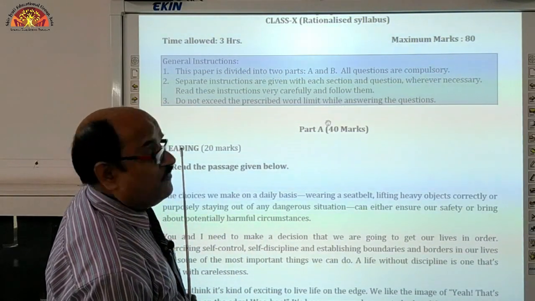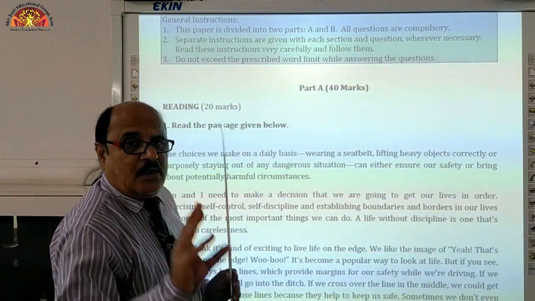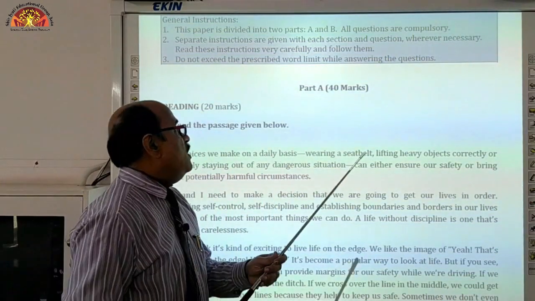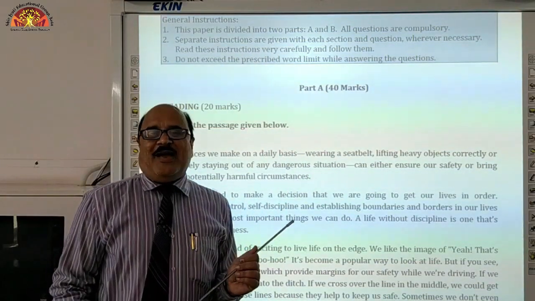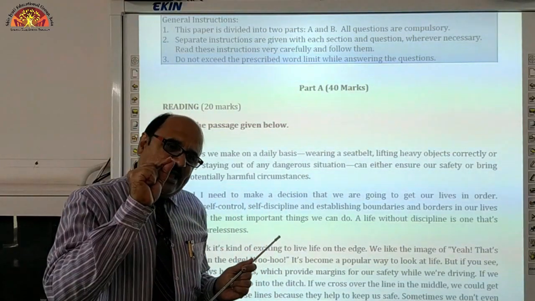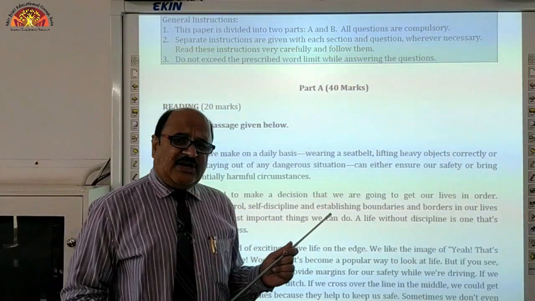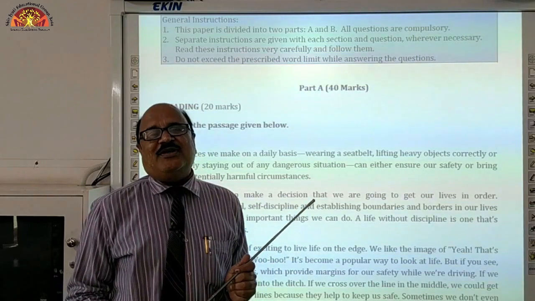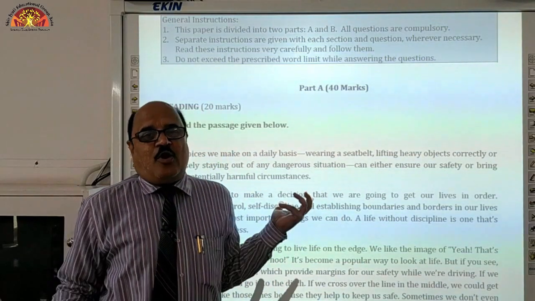Look here, Part A carries 40 marks, and you will come across Section A like every year. In English language, the question paper always begins with the reading section. Section A, reading section, means unseen comprehension.